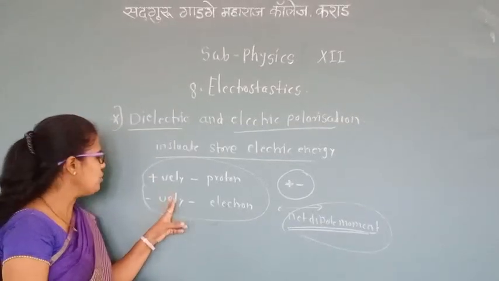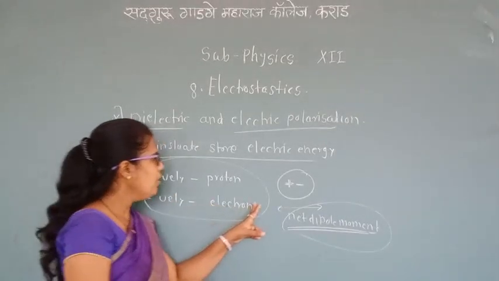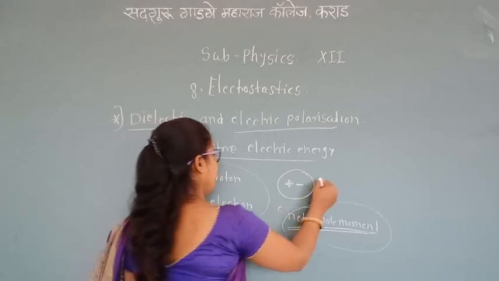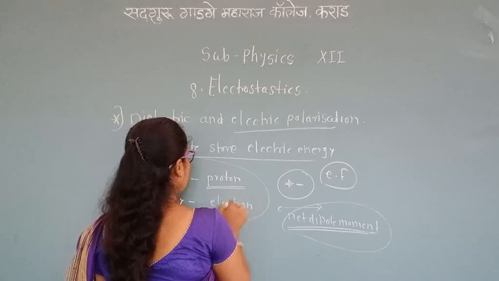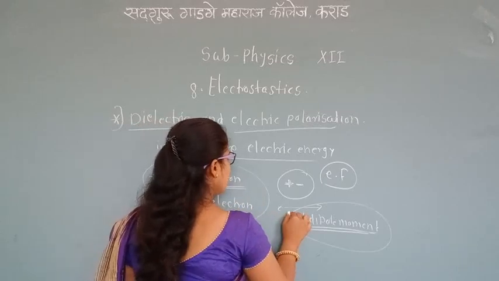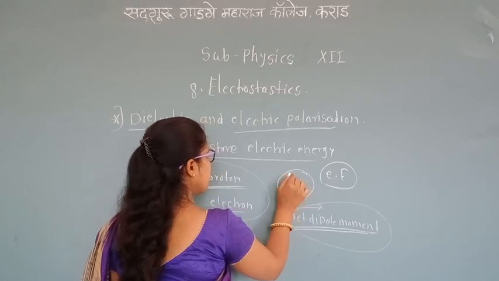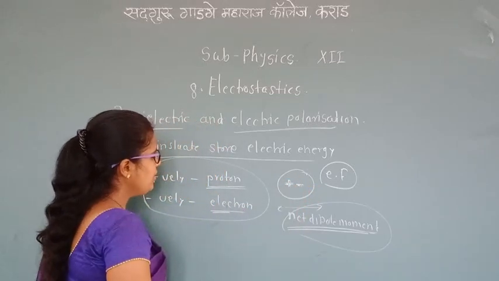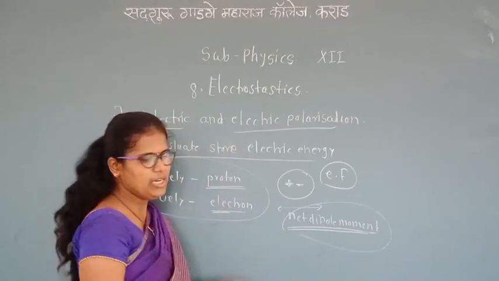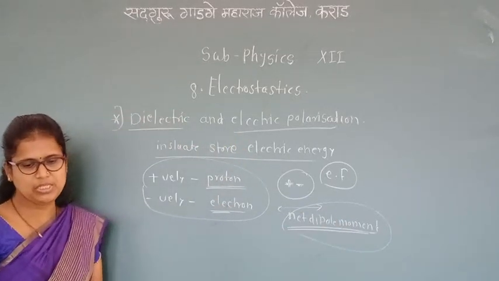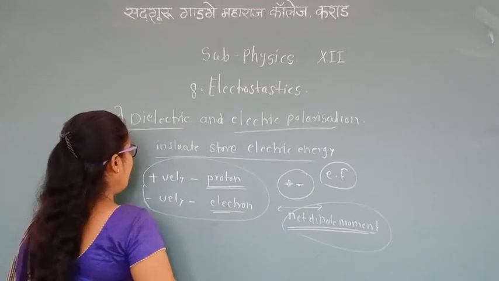When an external field is applied to the positively charged protons and negatively charged electrons, these two charges, positive and negative, are displaced in opposite directions and a net dipole moment is produced. This is known as electric polarization. That is the electric polarization of materials, and such materials are called dielectrics.